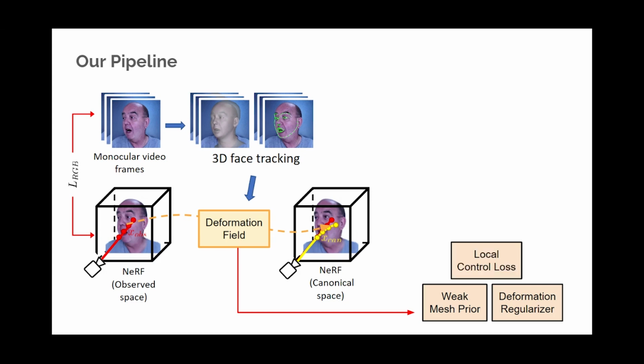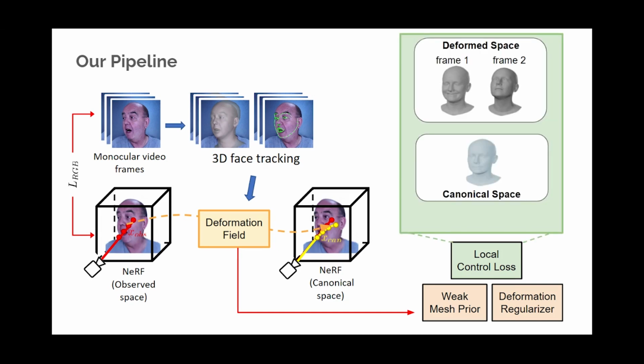Additionally, we propose local control laws to enforce sparsity of the local deformation fields. We use the fact that the same key point deformed by two different expression and pose should still be at the same point in the canonical space with neutral expression. Hence, at each iteration, we sample 2 frames and cast rays from each key point. We first query the pipeline to obtain the surface intersection of the rays corresponding to the key points in the deformed space. Then, we deform them to the canonical space and enforce two key point locations in the canonical space to be the same. We use L1 loss to minimize the effect of outliers.